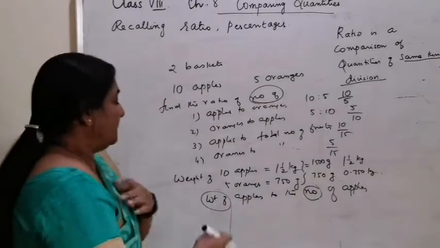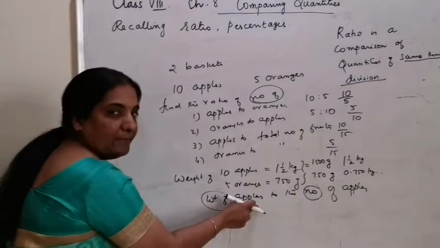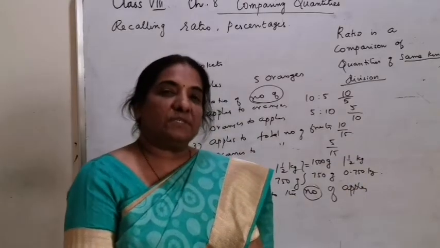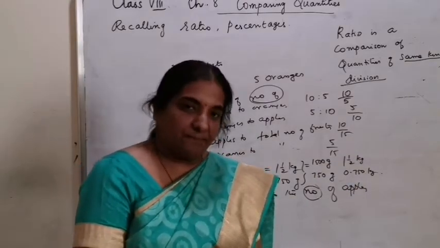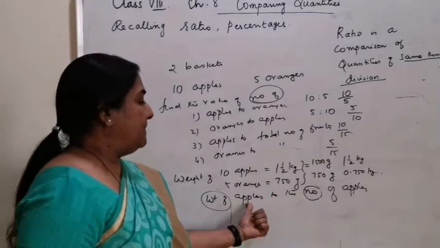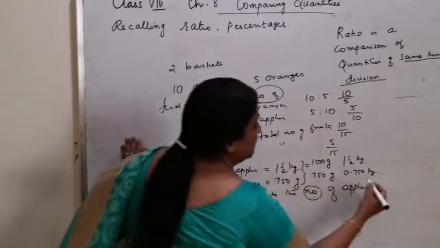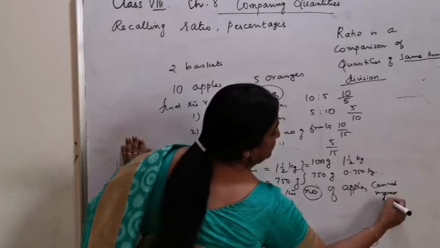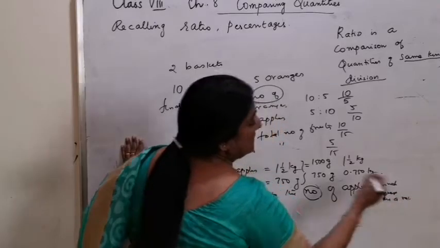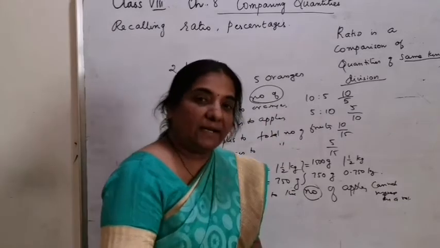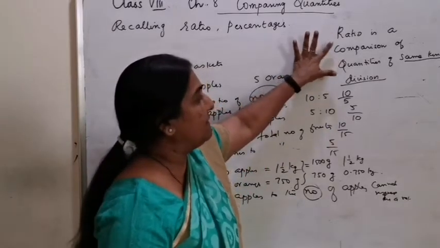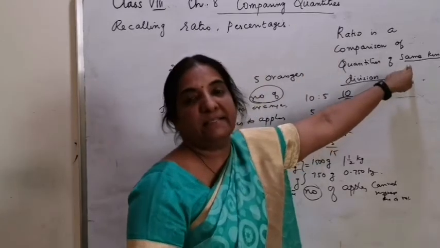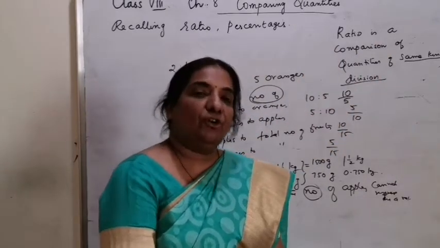The weight of apples can be compared only with the weight of fruits present in the basket. The weight of apples to number of apples, you cannot represent as a ratio. Thus, make it very clear that ratio is a comparison of quantities of same kind. That is the definition of ratio.